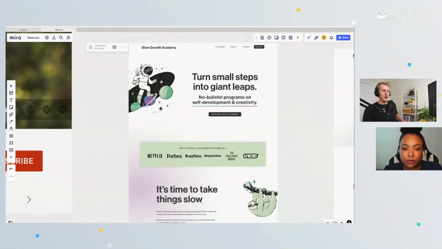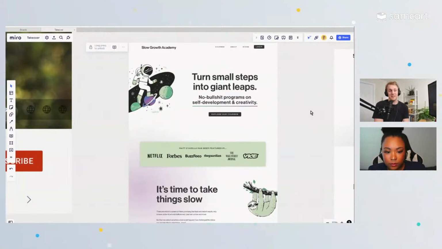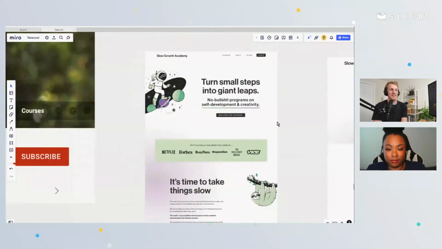There we go. So Taylor, these sales pages that he's worked up are incredibly long, and it's not bad. It's entertaining throughout. Folks, if you want to go over to slowgrowth.com to see what a very, very lengthy sales page looks like, again, I don't say that as a bad thing. It's copy, graphics, information. It's everything you want in a sales page that guides the first-time visitor from not knowing what this product is all the way down to hopefully conversion.